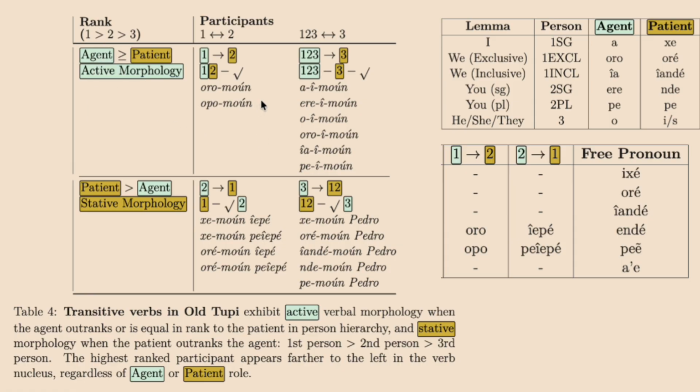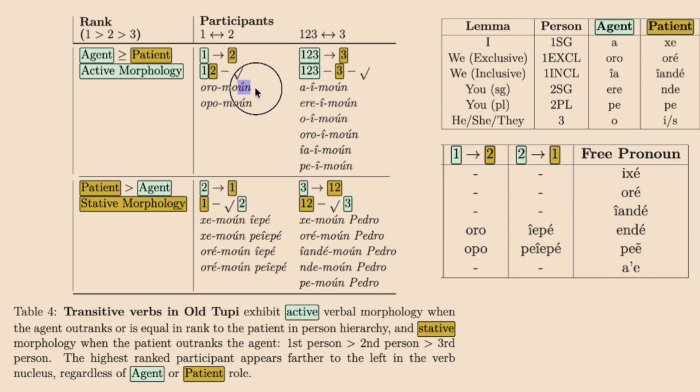What does that look like? That means that I, Kian, the person speaking, am the most important person in terms of verbal morphological marking. That means that I'm going to talk about myself as close to the left of the verb as I can before I talk about you or someone else. Whether you're doing something to me or whether I'm doing something to you, I am going to get marked sooner, to the left. So what does that look like?